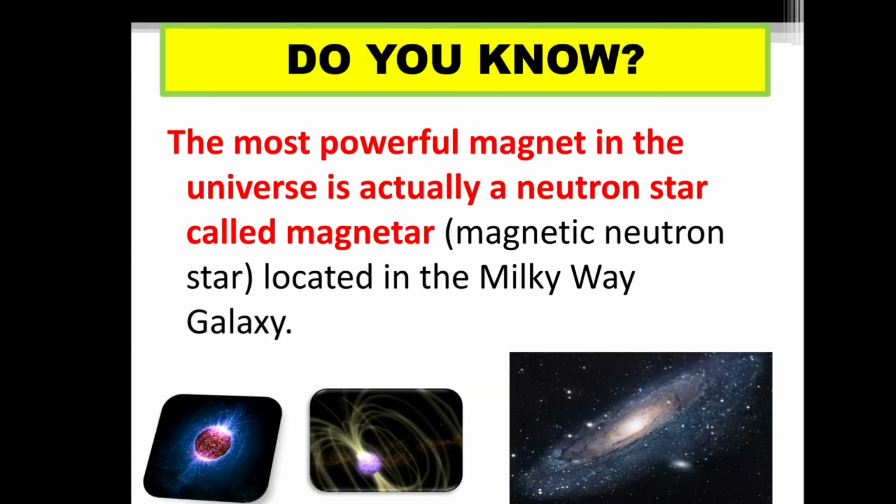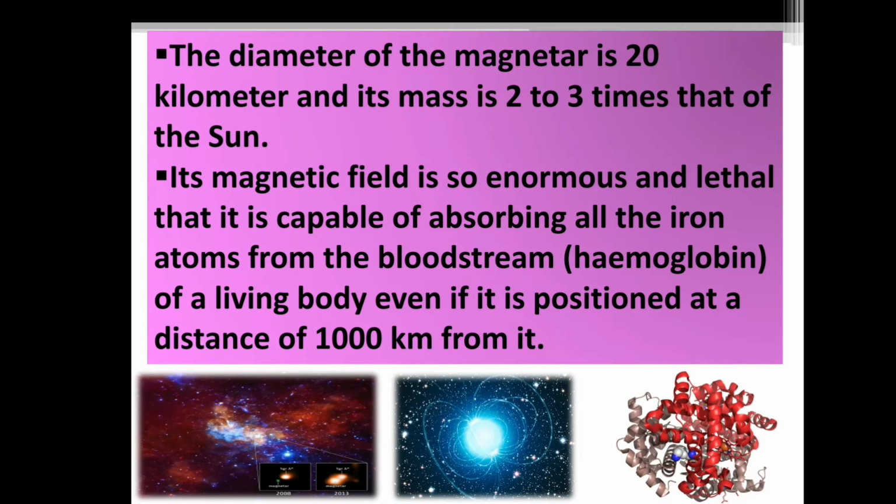Do you know the most powerful magnet in the universe is actually a neutron star called a magnetar, located in the Milky Way galaxy. The diameter of the magnetar is 20 km and its mass is 2 to 3 times that of the sun. Its magnetic field is so enormous and lethal that it is capable of absorbing all the iron atoms from the bloodstream hemoglobin of a living body, even if it is positioned at a distance of 1000 km from it.